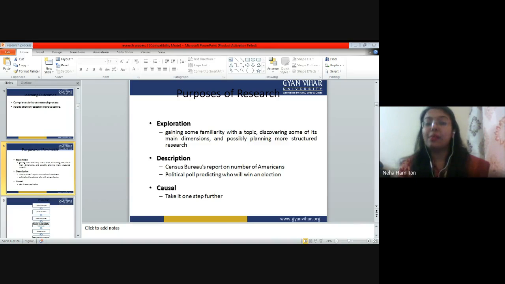Now, next comes descriptive research, which comes after the preliminary study that we have done in exploratory research. So, what is descriptive research? The examples are given in the slide. Census Bureau's report on the number of Americans, and when we talk about the Census Bureau's report on the total number of Indians, right? Political poll predicting who will win an election, right?